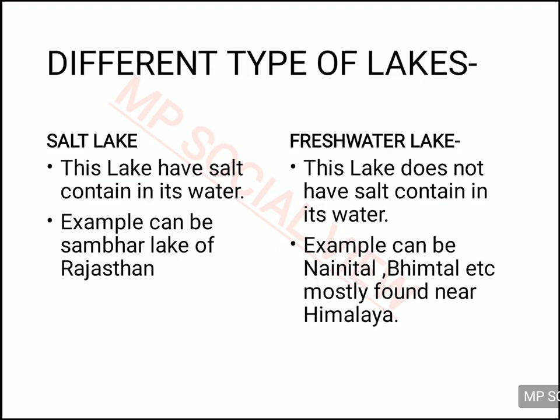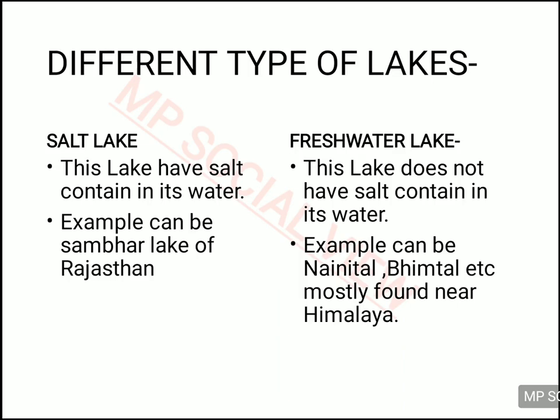The other type of classification of lake is salt lake and freshwater lake. Salt lakes are those lakes whose water has salt content. Its water tastes very salty, like Sambar Lake of Rajasthan. Sometimes these lakes are also used for the formation of salt. Freshwater lakes are those lakes which have fresh water and do not contain salt.